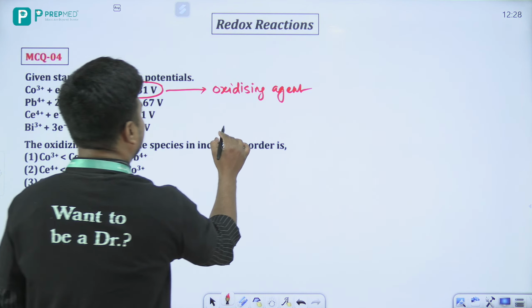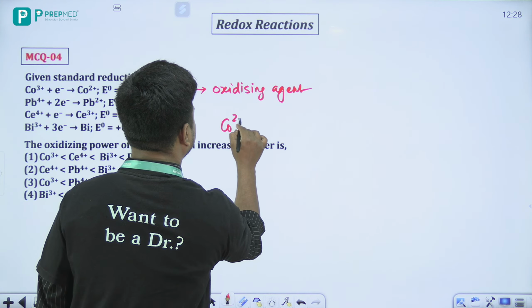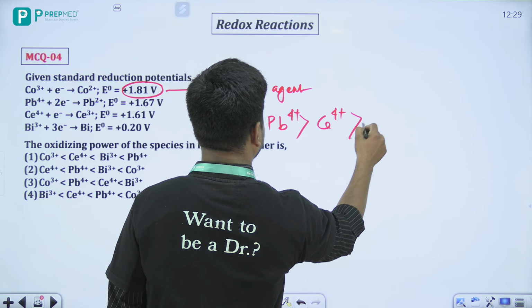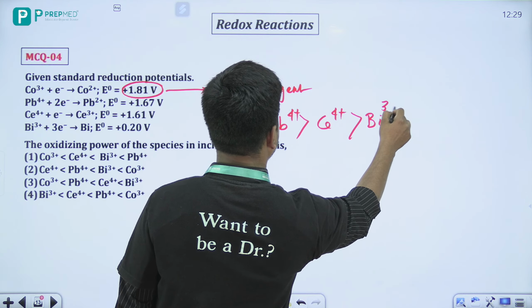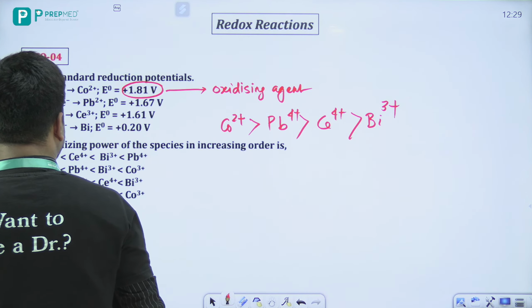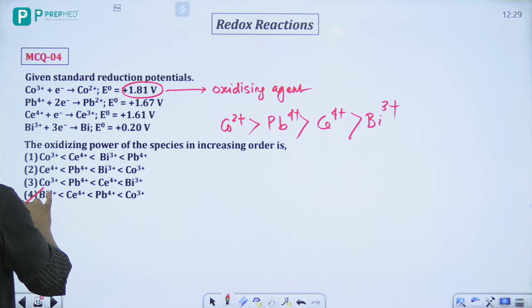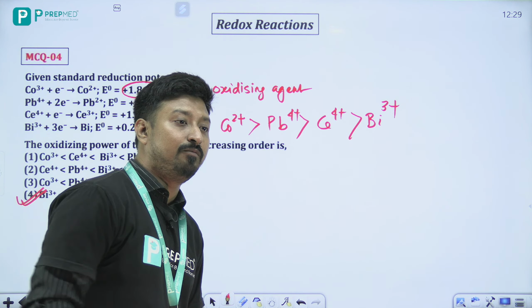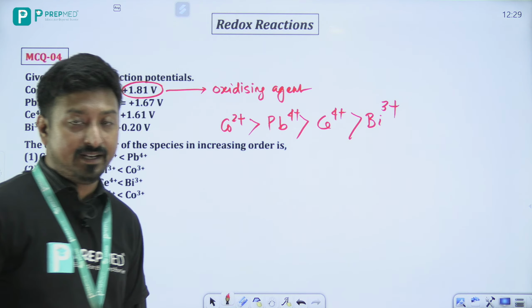मतलब सबसे पहले होगा मेरा कोबाल्ट 2+, then Pb 4+, right? Then cerium 4+, and then bismuth 3+. तो कौन सा वाला आंसर होगा? ऑप्शन नंबर 4. और यस, ऑप्शन नंबर 4 will be the correct answer. Okay, option number 4 will be the correct answer.